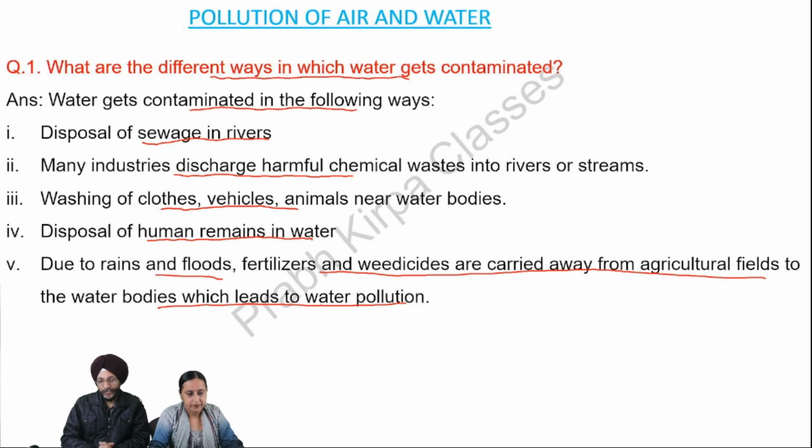Now we have the question before us to discuss the ways in which water gets contaminated. There are different ways in which water gets contaminated. First of all, sewage is disposed of in rivers at many places. It is not treated before being disposed into rivers, which is causing contamination of water. Second, many industries are discharging their harmful waste into the rivers or other water bodies.